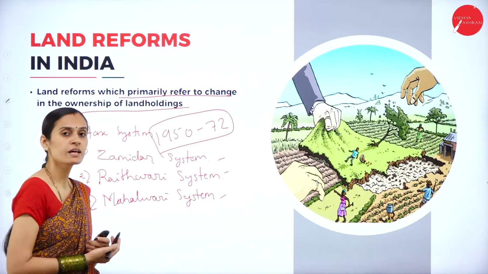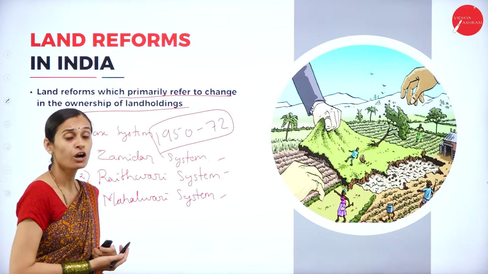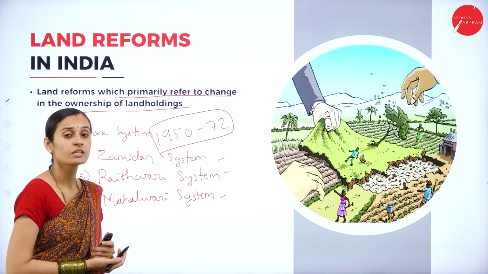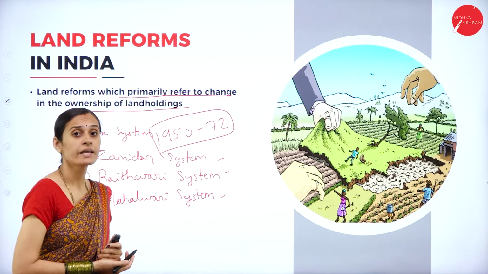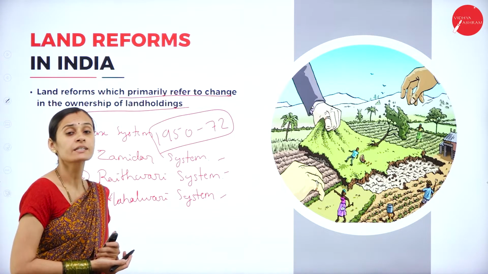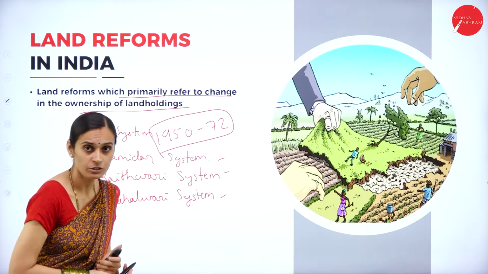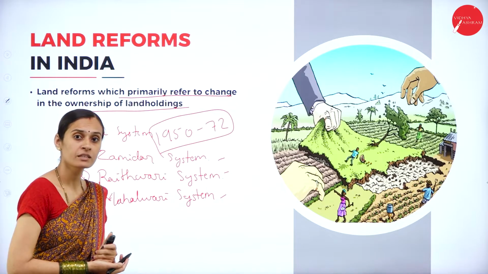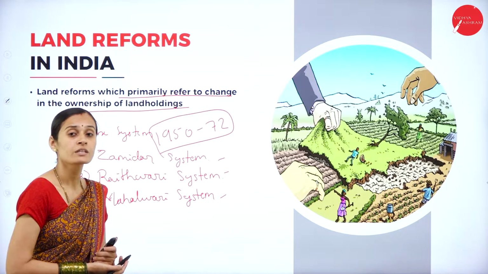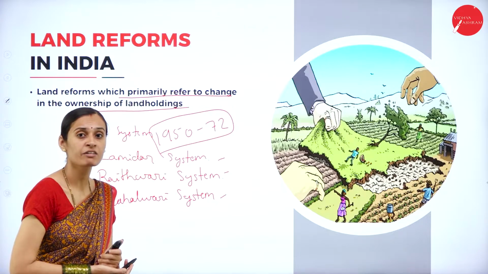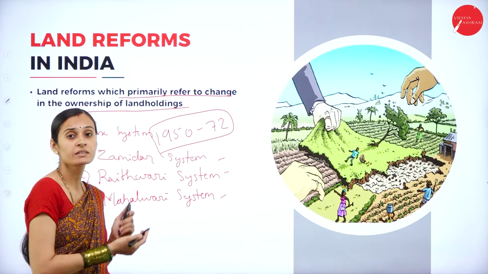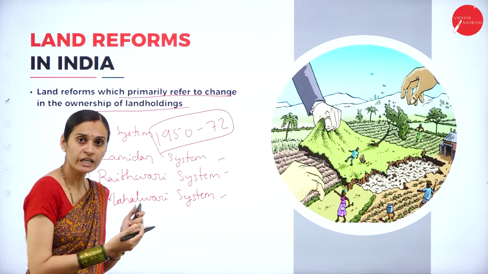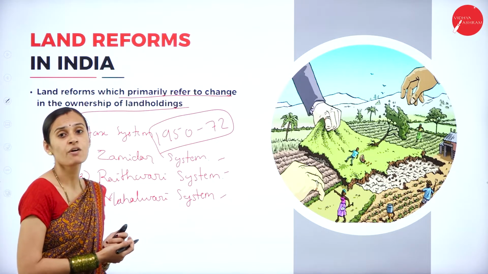The zamindari system was introduced by Lord Cornwallis, and according to the zamindari system, landlords had to collect the tax from their tenants, and these landlords were considered zamindars. Of course there were many farmers working on the lands of zamindars and they had to pay the tenures, even when they were not able to get minimum yields.